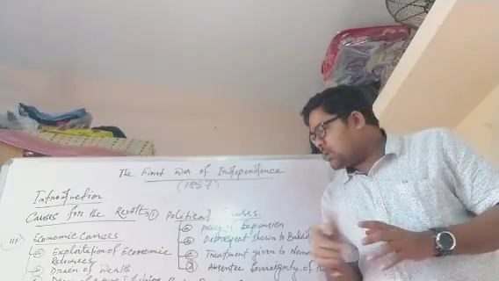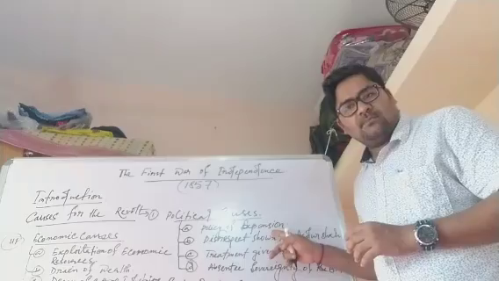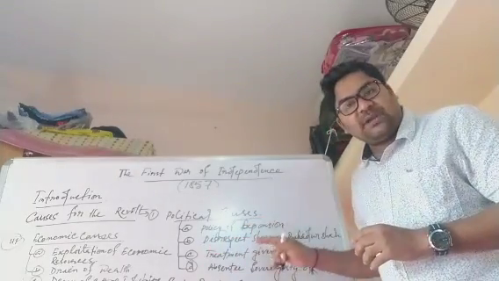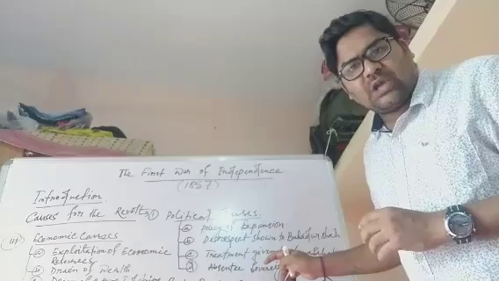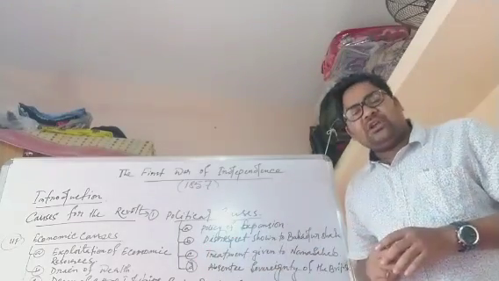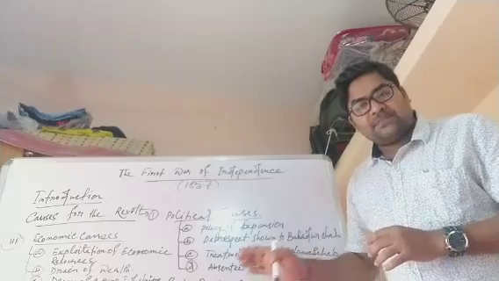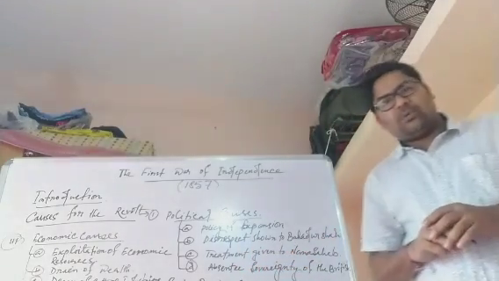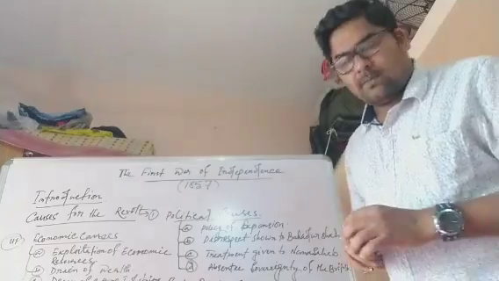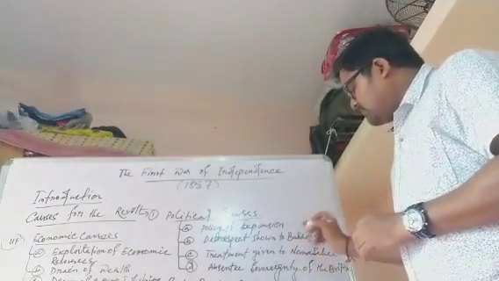Number one, the first I have written here, the policy of expansion. Then second, disrespect shown to Bahadur Shah Jafar or Bahadur Shah. Third, the treatment given to Nana Sahib. And fourth point is absentee sovereignty of the British rule. So first we will discuss the policy of expansion.